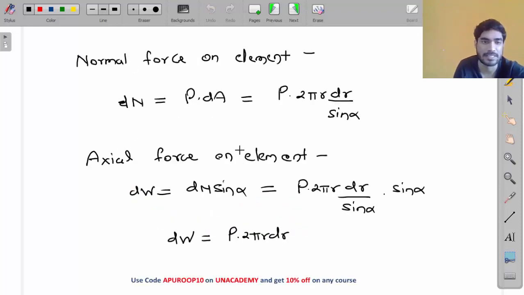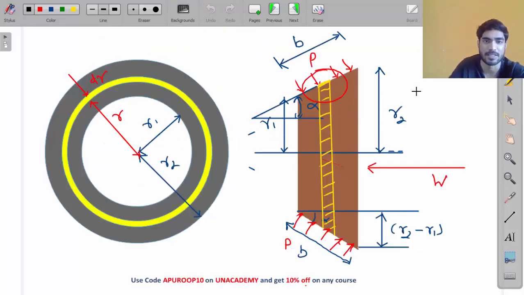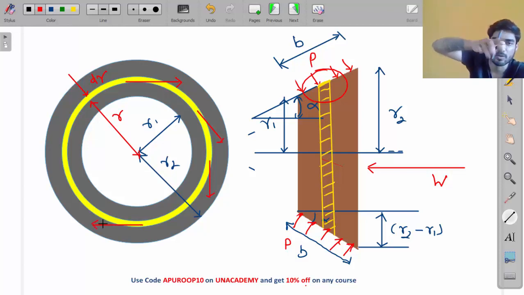Okay, this friction force is acting here, like this, my friend. The friction force is parallel to the surface, while the normal force is perpendicular to the surface. So it is acting like this.